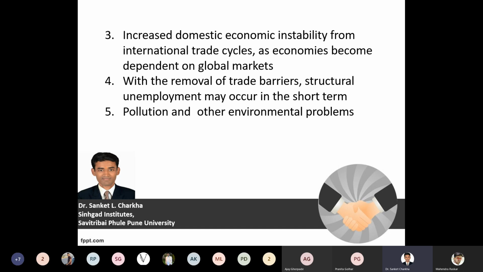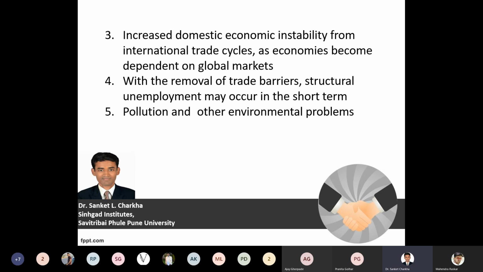It should also see to domestic economic instability. In order to address instability in our domestic market, proper international trade has to be conducted, the trade cycles have to be balanced, and it should provide a platform for developing our economy and providing our goods and services in the global and international market. Removal of trade barriers with respect to structural unemployment. It should also see that proper employment opportunities are created in the host and the home country, so that unemployment is reduced at a very large scale.